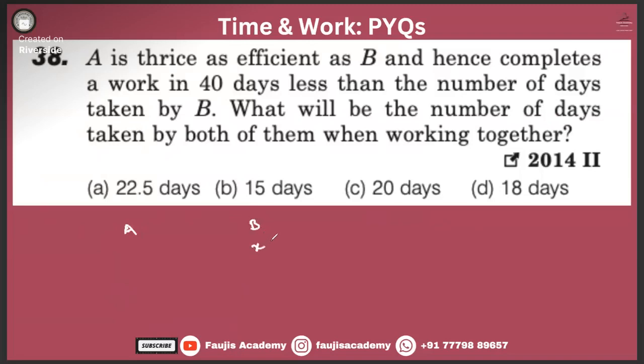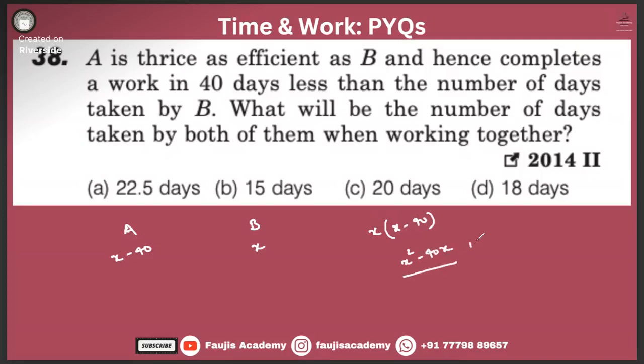So let's say B completes the work in X days. So A will complete it in X minus 40 days, right? So the LCM of A and B is X square minus 40x.